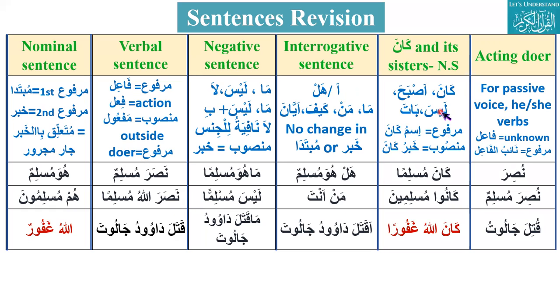The first part is called ismu kana, and the second part is called khabru kana. Then we have acting doer. If the verb is passive and the he or she is inside doer, so the fa'il is unknown, what you have to do is look for a marfu noun, and that will be naibul fa'il. This concept is called acting doer.